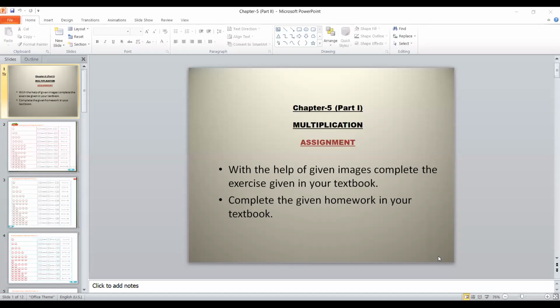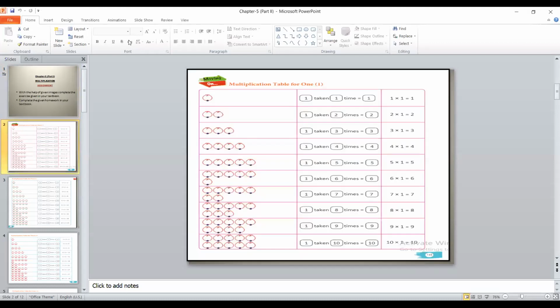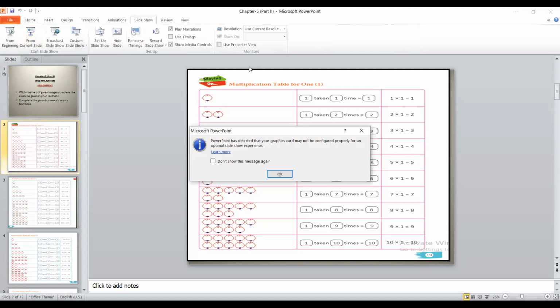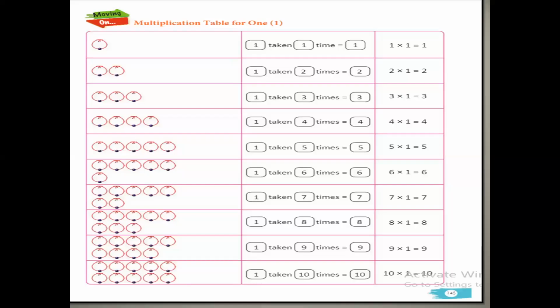Okay children, so now come to the exercise. Everyone open your chapter 5 in your Fusion textbook. Okay, so when we start understanding the concept of multiplication, the first thing, children, is that you have to learn the multiplication table. Firstly, we can understand what is the meaning of the multiplication table.